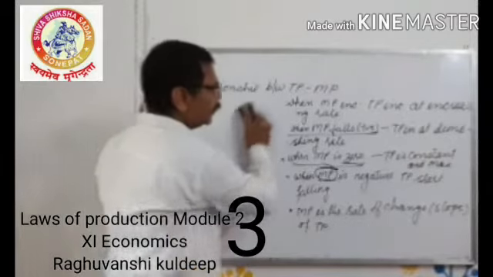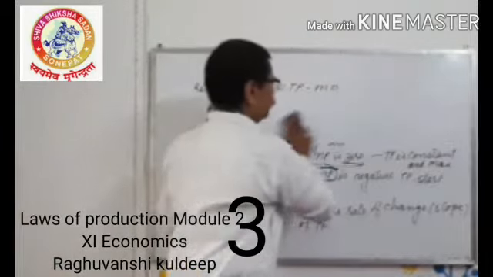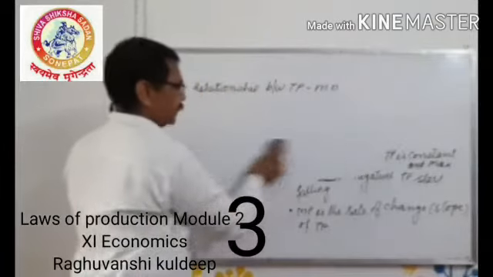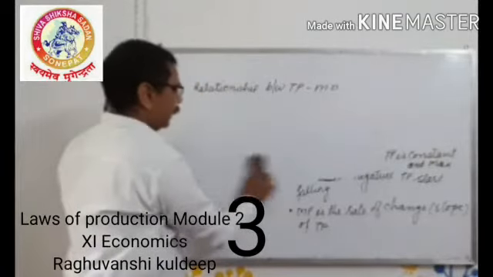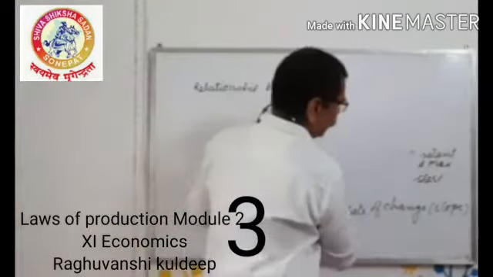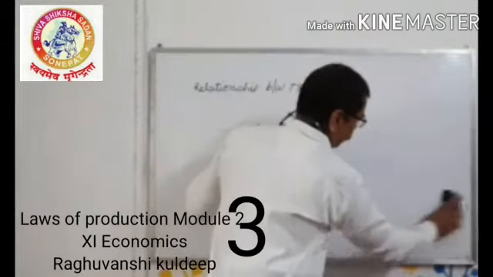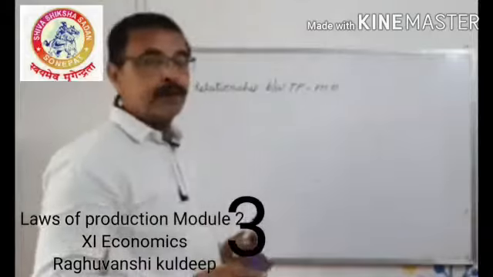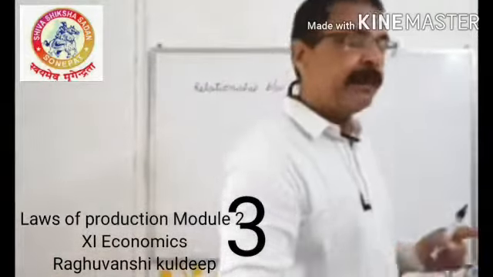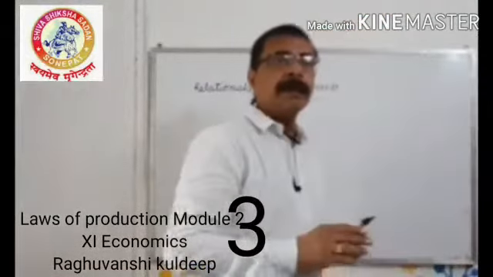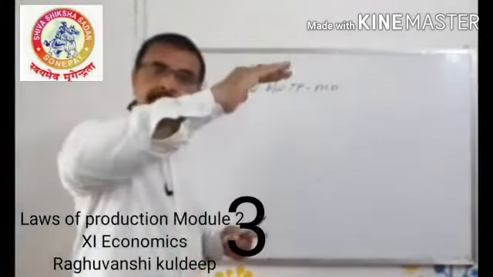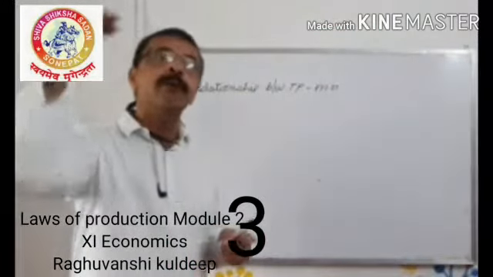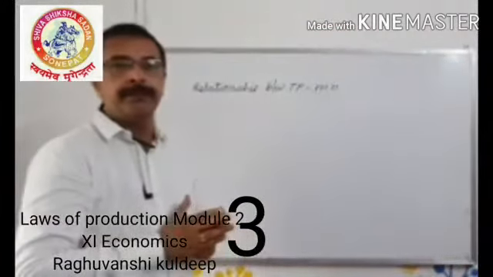Students, one thing you must note about marginal and average. And what is that? When there is an increase in MP, AP will also increase. When there is a fall in MP, AP will also fall. It means when they increase, both will increase, and MP will increase more than AP.